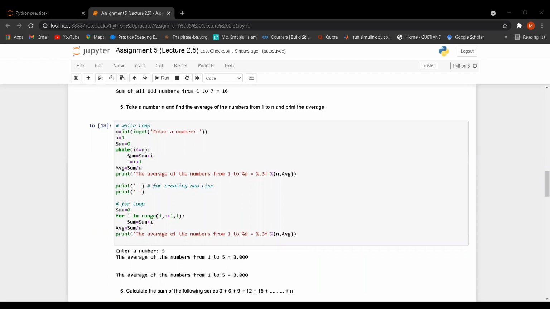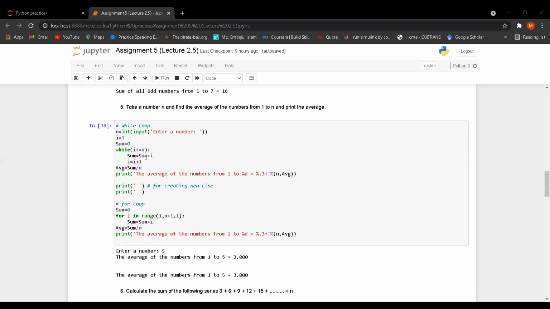So like previous, sum is equal sum plus I. The first sum is 0. 0 plus I is equal 1. So 0 plus 1 is equal 1. After that I will increment 1. So 1 plus 1 is equal 2, and it will check the condition. If the condition is true, then the sum will be previous sum 1 and new I is 2.